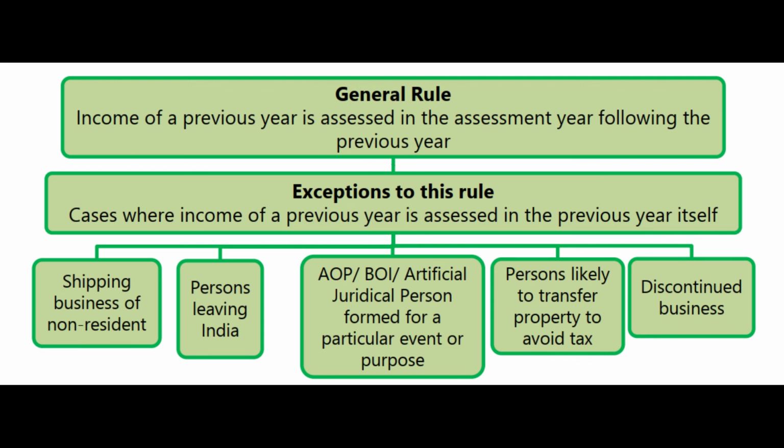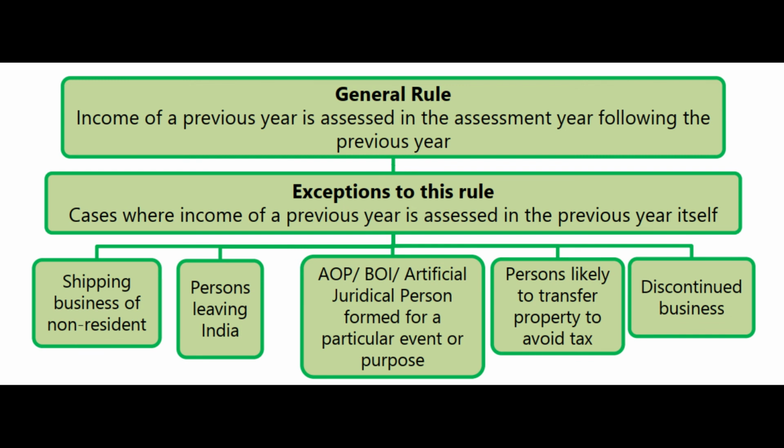Again, in all the following 5 cases that we are discussing now, assessment year and previous year are one and the same. That is the fourth point. And the fifth point is logically easy to understand: discontinued business. Discontinued business means what? Somebody has already a business and he has discontinued it. It means that business is stopped. And when is it stopped? In the previous year it has been stopped. Imagine somebody has already a business. He stopped the business in the month of, let us say, October 2019. October 2019, business closed. Done deal.